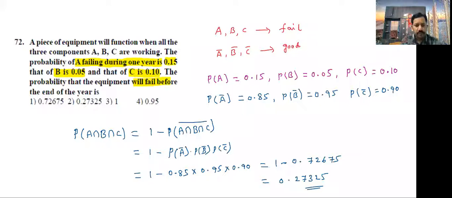This is the answer. Finally, observe which option is correct? Second option is correct.